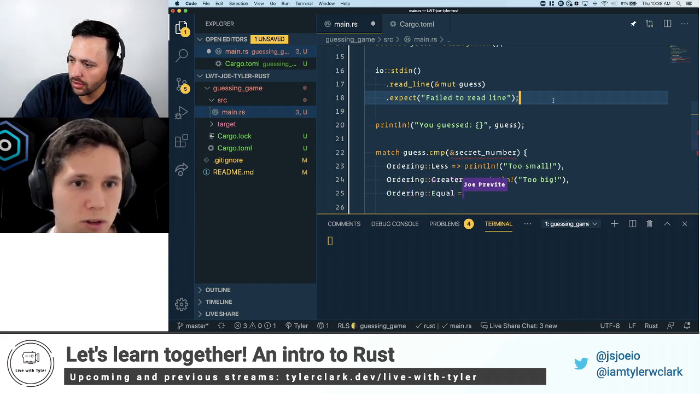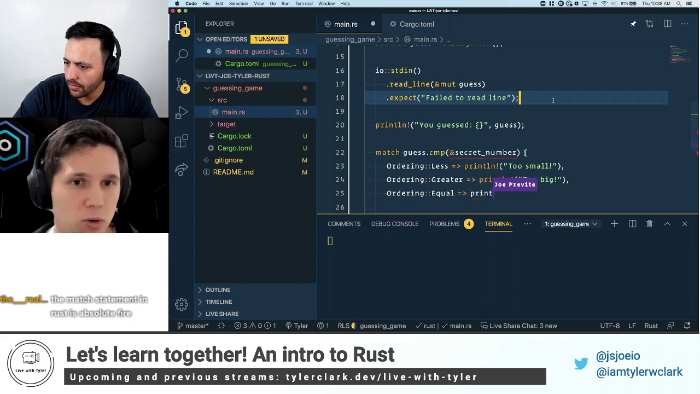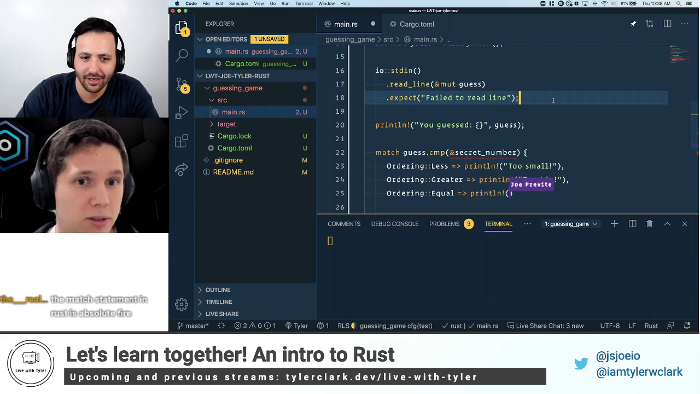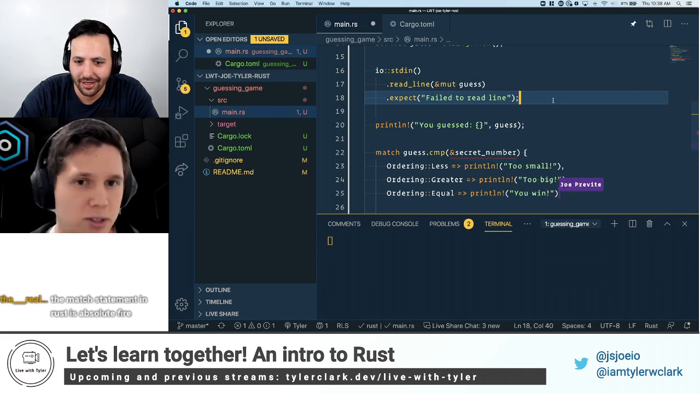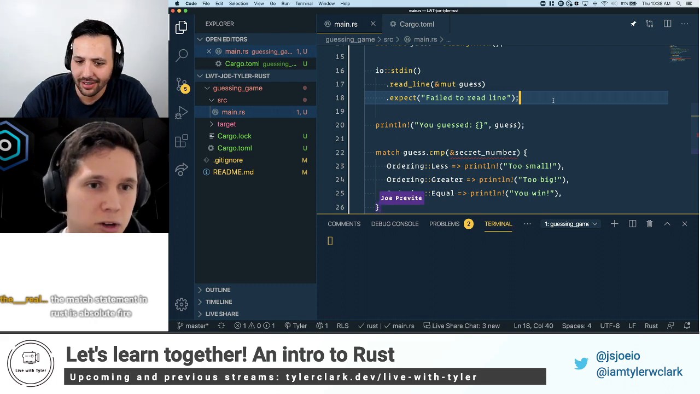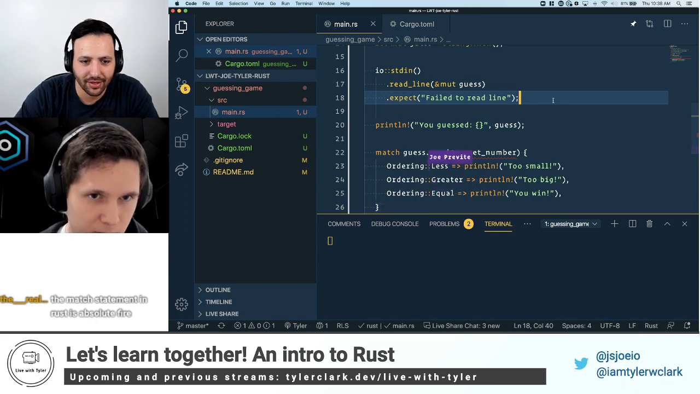So this is kind of cool, at least I thought it was kind of cool. The ordering is built into the standard library. I would say the API is pretty readable, even being new to Rust. Yeah. The real Don says the match statement in Rust is absolute fire.